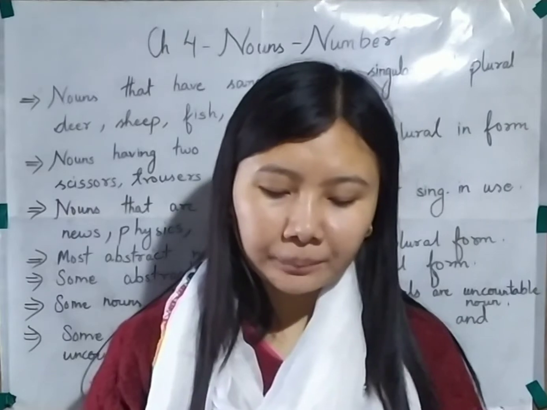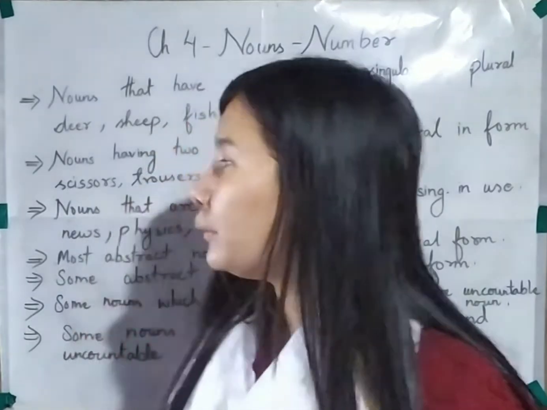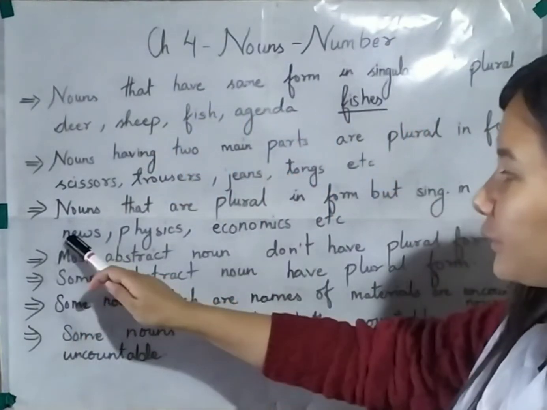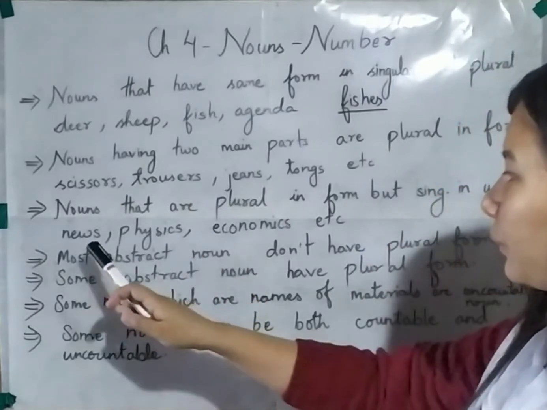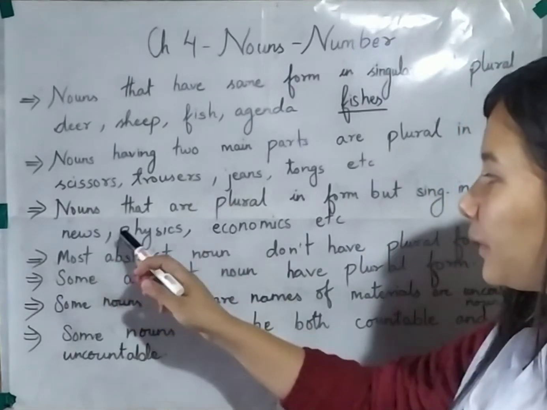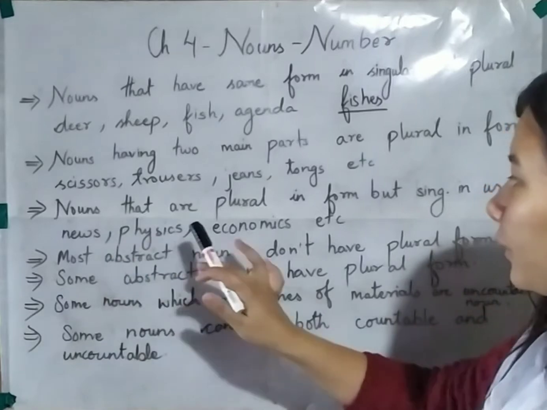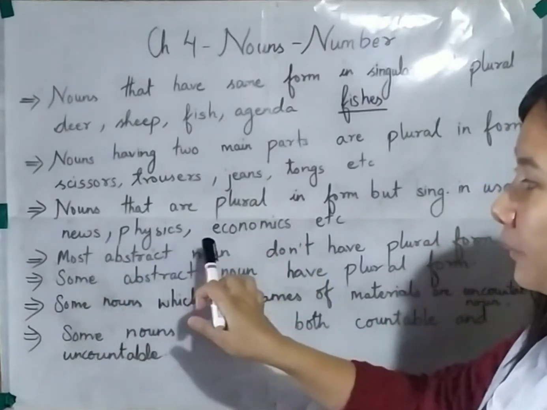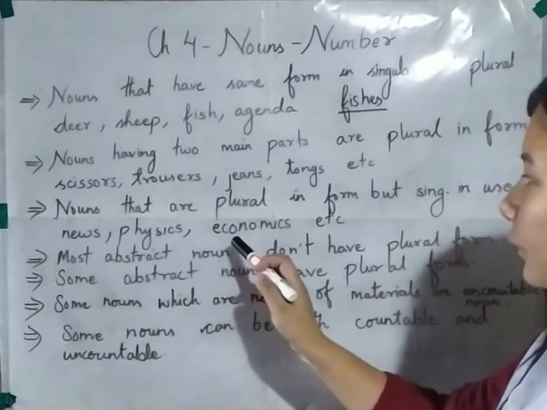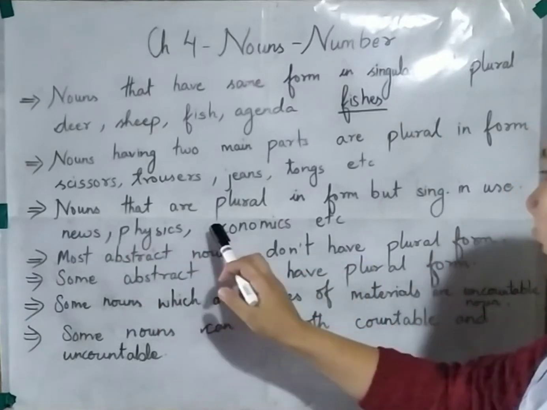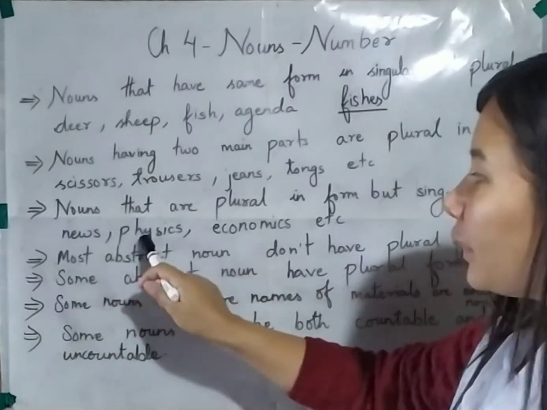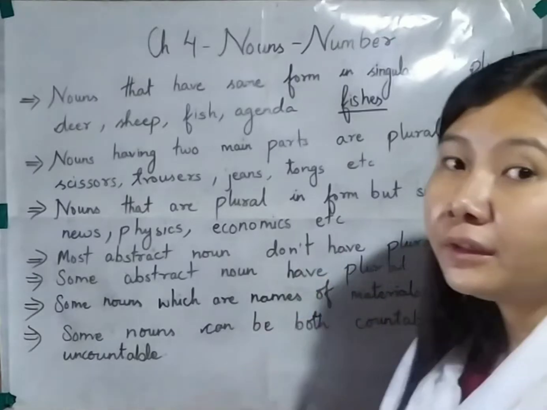There are some nouns that are plural in form but singular in use. You can look at these nouns: news, physics, economics. When you look at these nouns, it seems like they are plural. They may be plural in form, so you might think that they are plural nouns, but you need to remember they are singular in use. So these nouns will be followed by a singular verb.